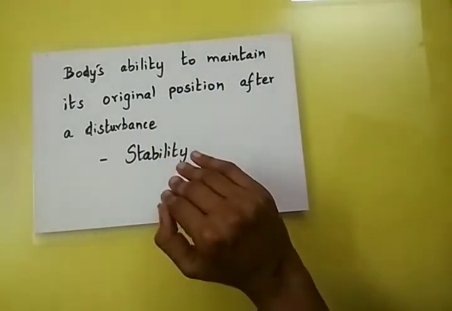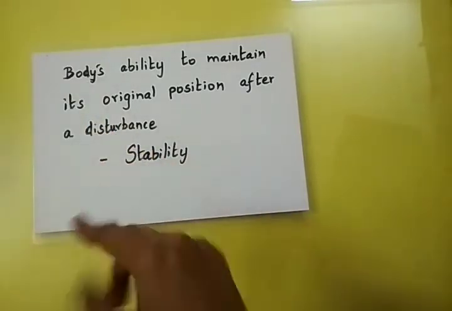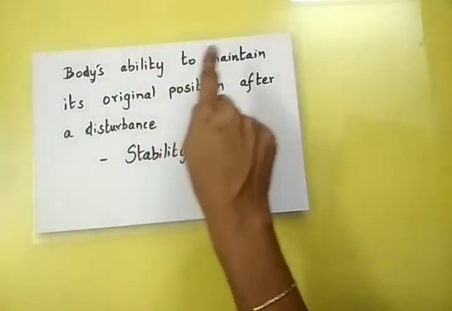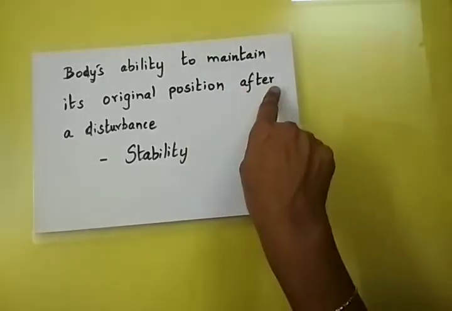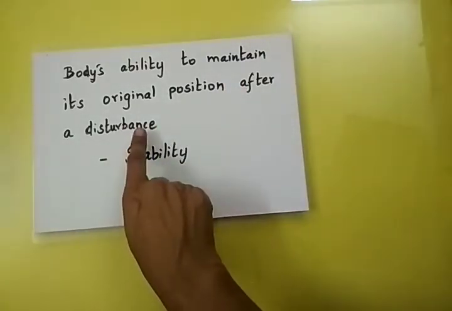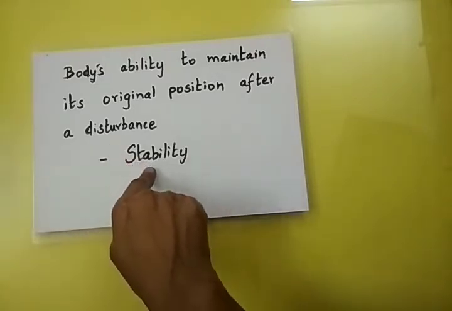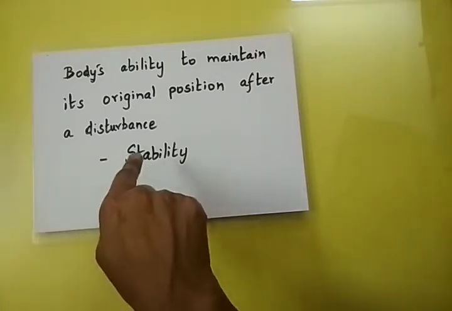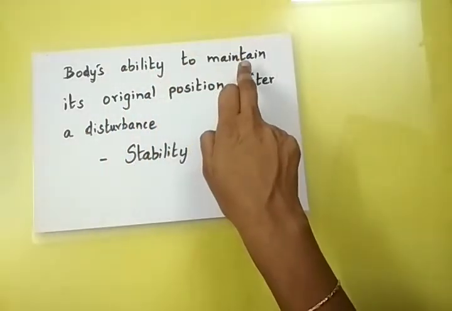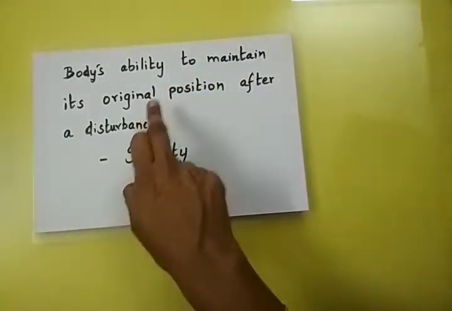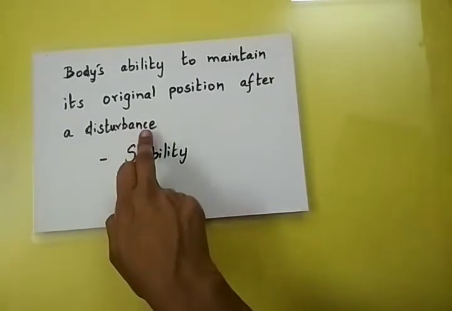We will just see what the definition is. Stability is a measure of the body's ability to maintain its original equilibrium position even after a displacement or disturbance. I'll read the definition again. Stability is a measure of the body's capacity to maintain its original position even after a disturbance or displacement.